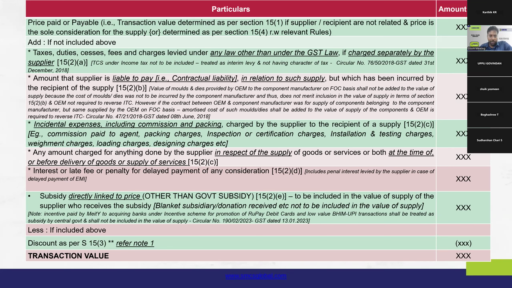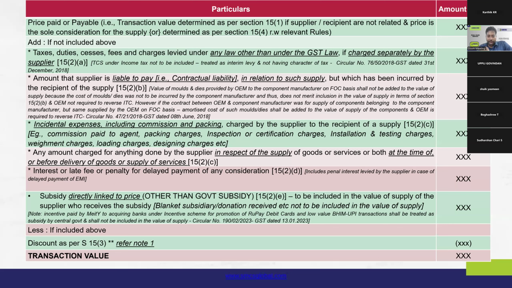Next, any interest or late fee or penalty for delayed payment of any consideration is to be added to the value of supply. Example, if there is an invoice that is raised for 1,000 rupees, that is to be paid within a credit period of 30 days. If it is not paid within the credit period of 30 days, then in that case, for whatever is the excess day, some portion of interest will generally be charged in the business for funding purposes. So, whatever is the additional interest that is charged for delayed payment of consideration only is to be added. That is the additional interest or late fee or penalty for delayed payment of consideration only.